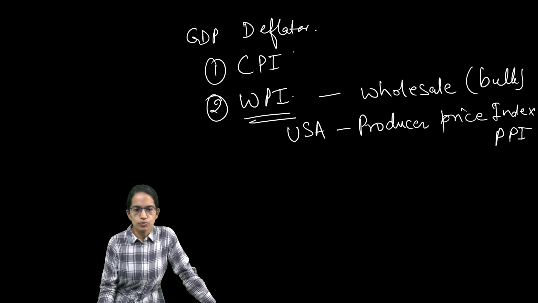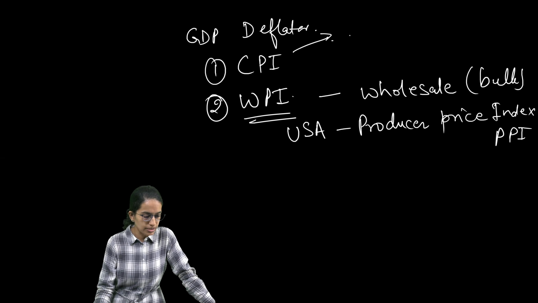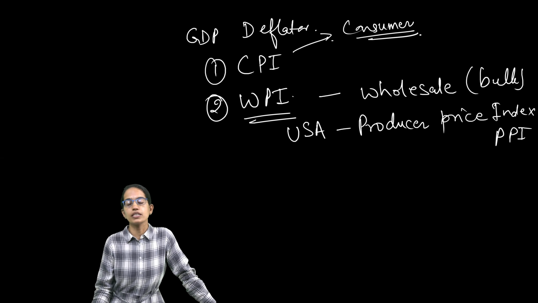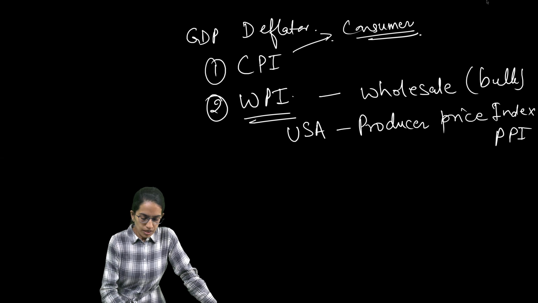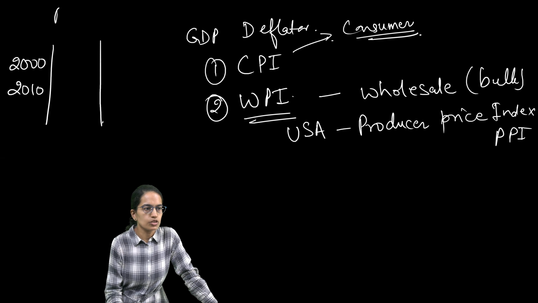Now, what is consumer price index? Consumer price index is the index of the price of commodities bought by the consumers. So let's say customer A, in 2000 and 2010, let me assume two years, consumes rice and cloth.